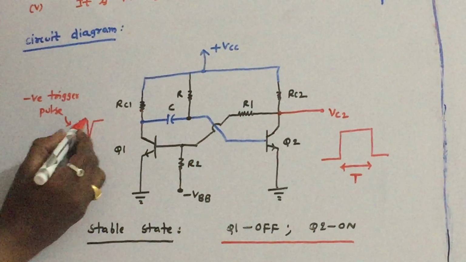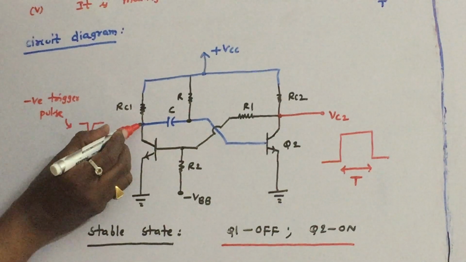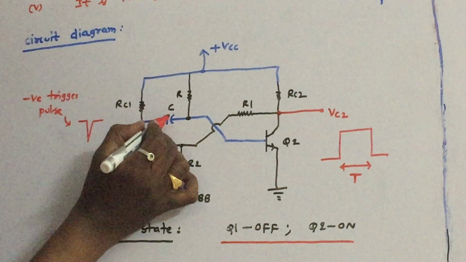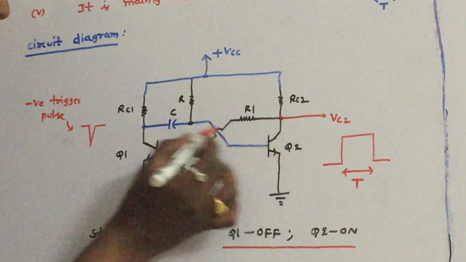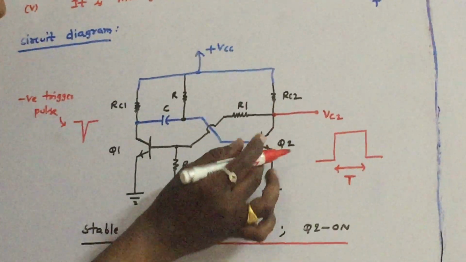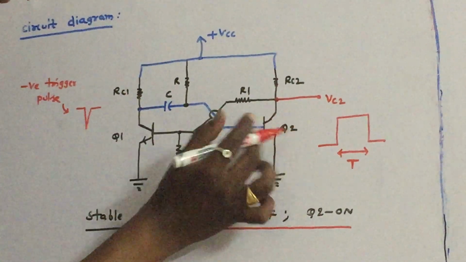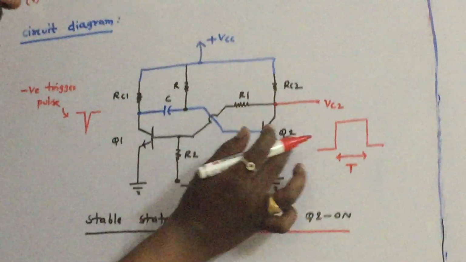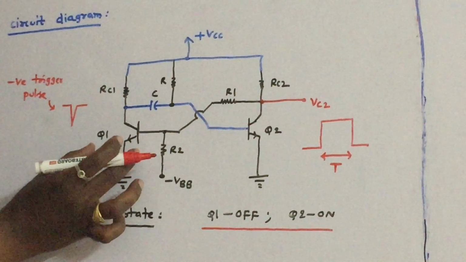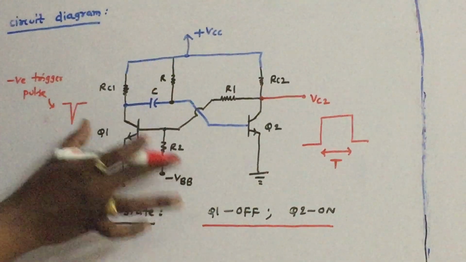When this negative trigger pulse is applied at the collector of Q1, this negative trigger pulse is coupled to the base of Q2. Since we apply here, this is coupled to the base of Q2. What happens when it receives the negative pulse at the base? It immediately switches off. Once it switches off, Q1 turns into on condition. That is a very, very important point.